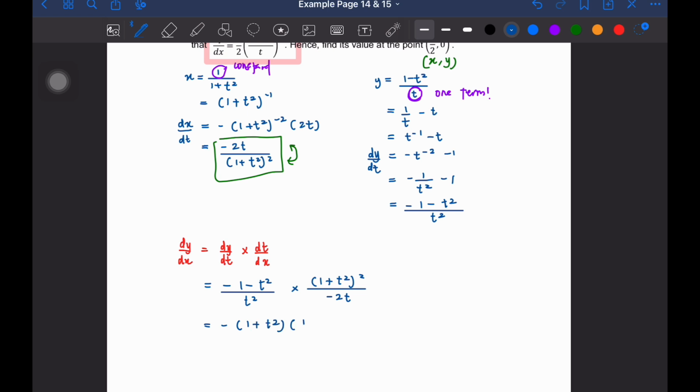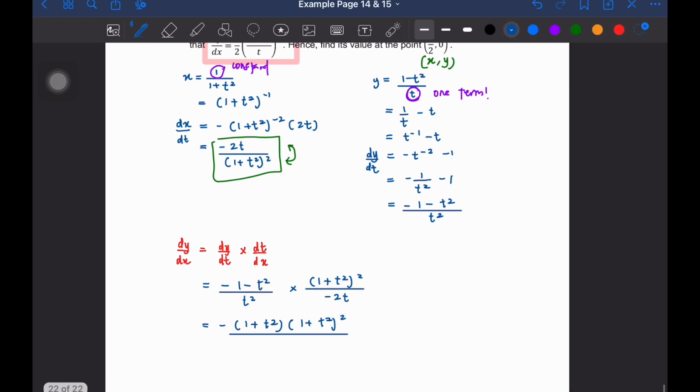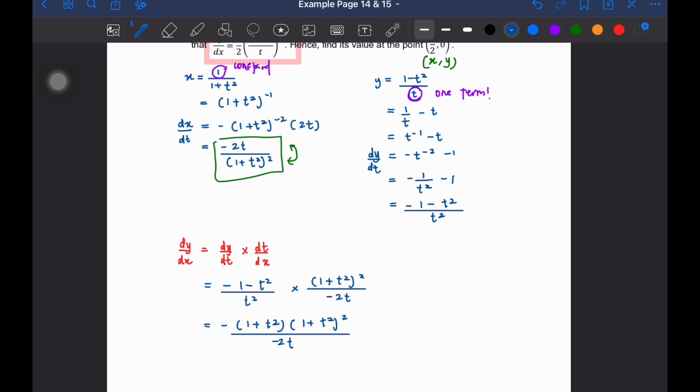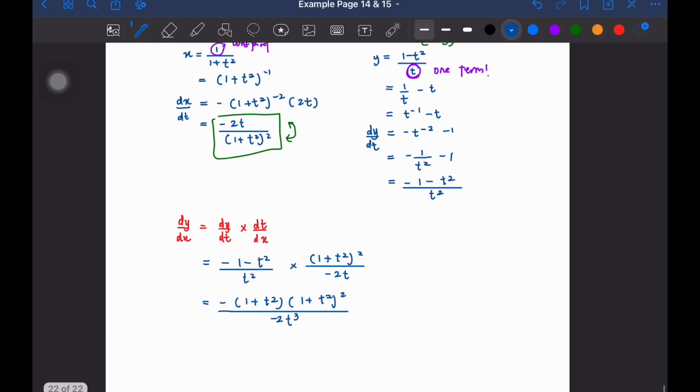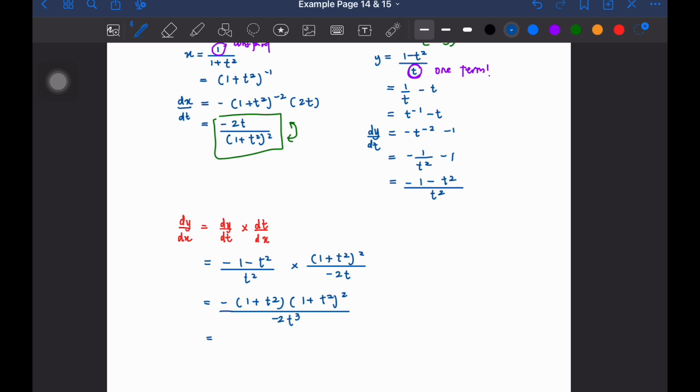And then dia darabkan dengan 1 plus t square. Okay, dekat bahagian bawah, saya darabkan juga. Saya simplify terus. So, t square times negative 2t, kita dapat negative 2t cube. Like this. Oh, it's cube, right? Okay, and then what we see from here is we can cancel out the negative. Okay, kita cancelkan negatif, hilang negatif kita. And then bahagian atas boleh combine. So, dia akan jadi 1 plus t square power 3. And then denominator kita sekarang, we have 2t cube.